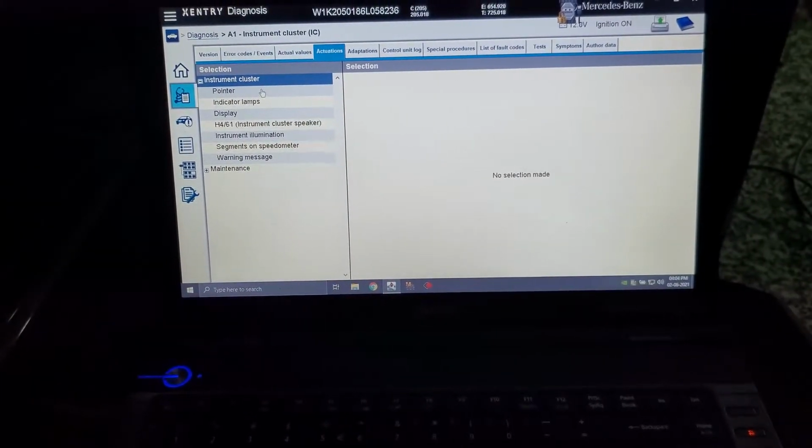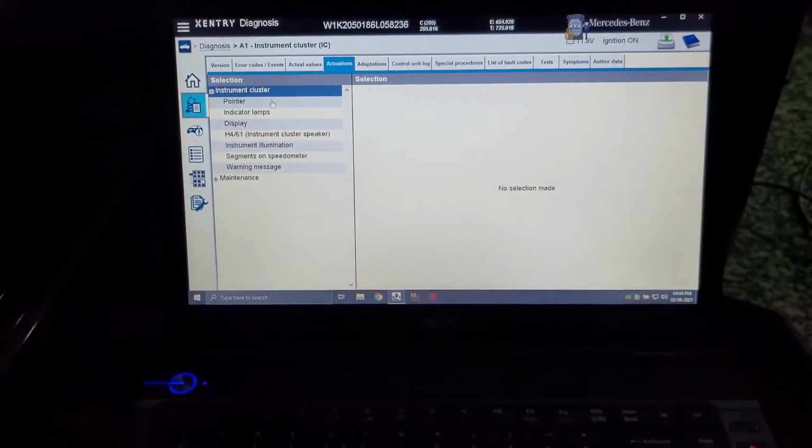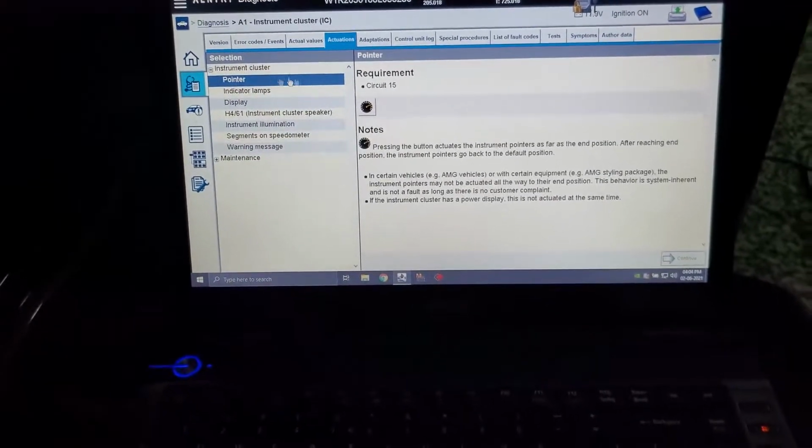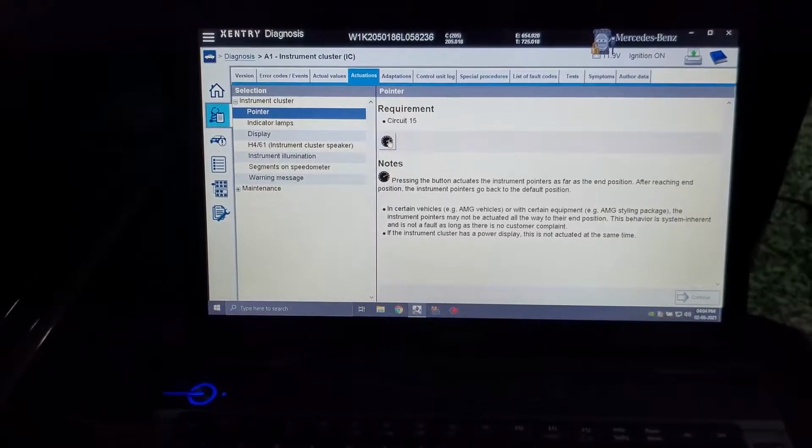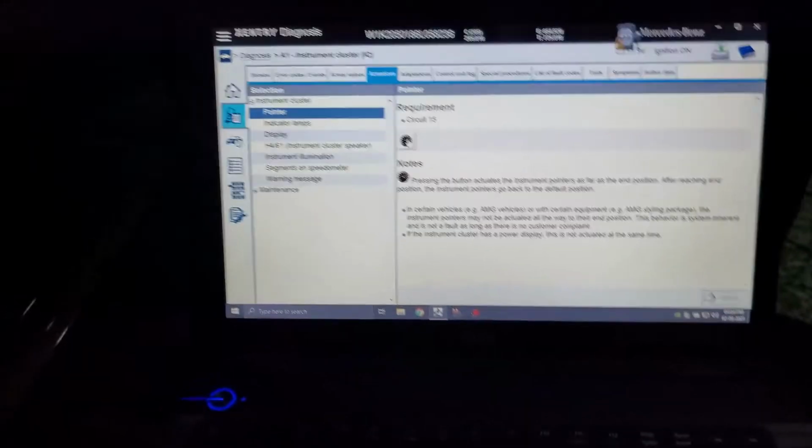Basically, just be careful when you're doing this, because government standards and norms are too much, and Mercedes-Benz also has strict instructions on this. So now let's check it. So here you go.